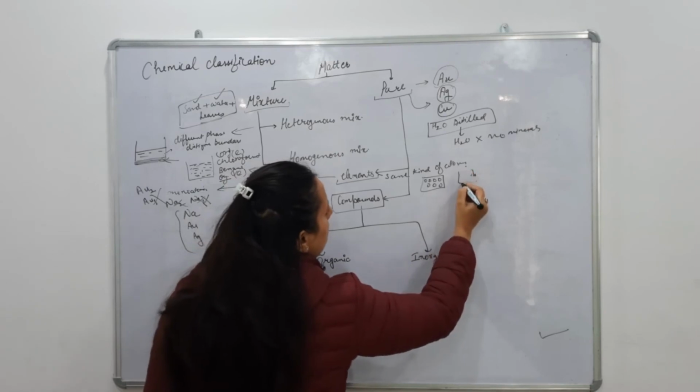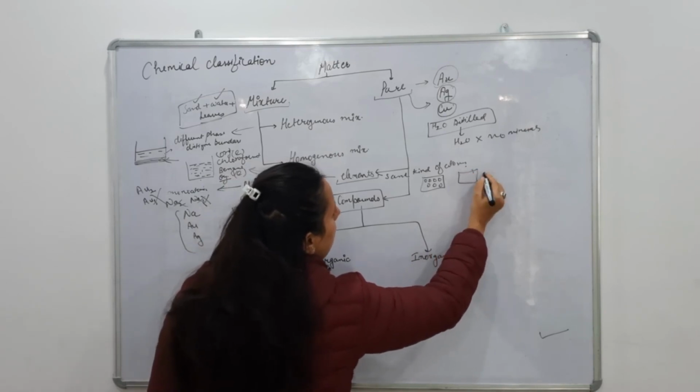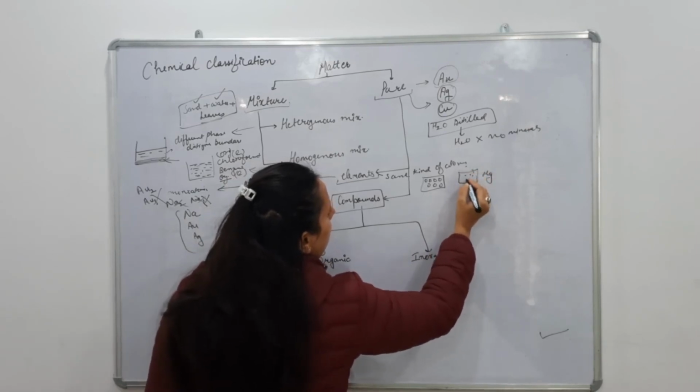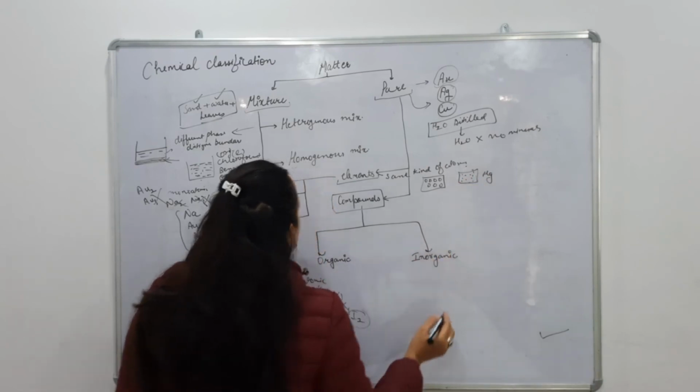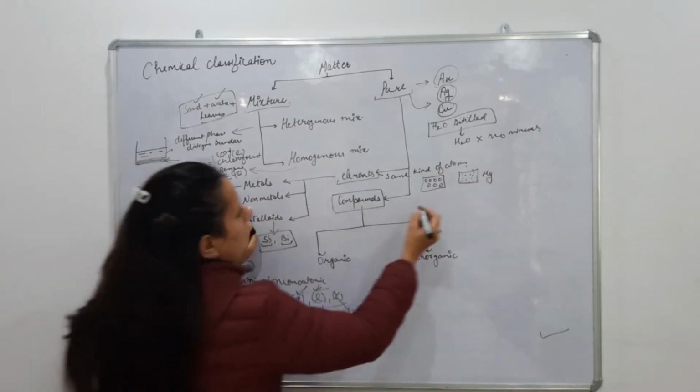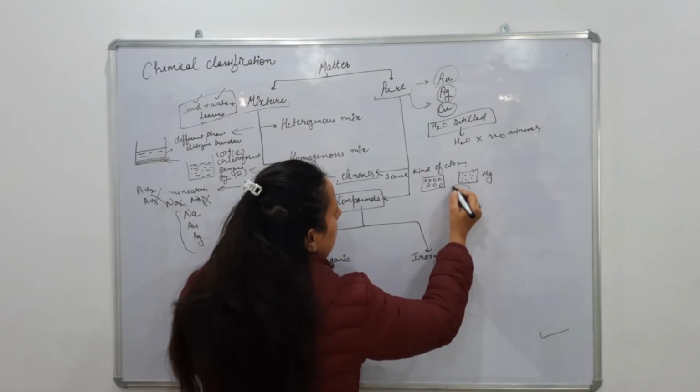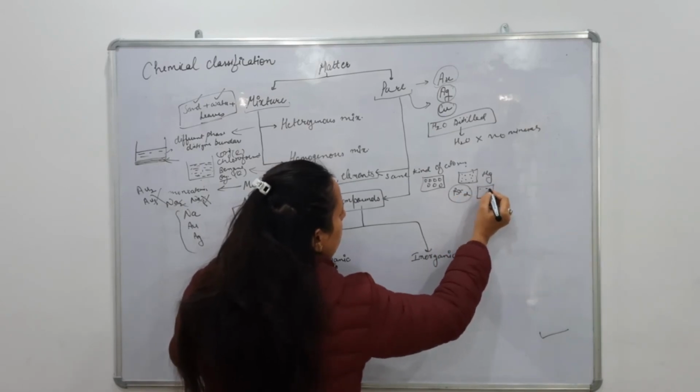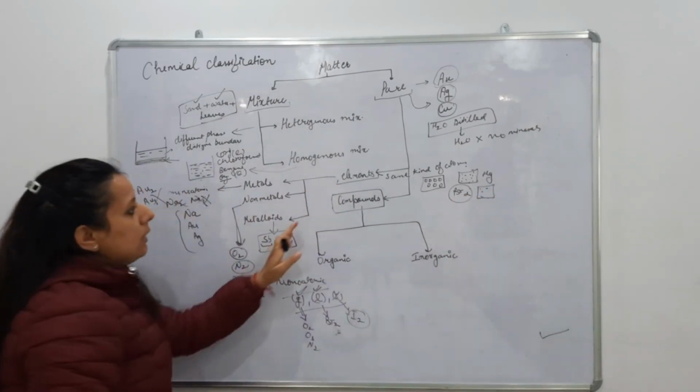If we are taking mercury metal, in mercury also only mercury atoms will be present. And if we are taking in non-metals bromine liquid, then only bromine will be present in the whole beaker. So only same kind of atoms.